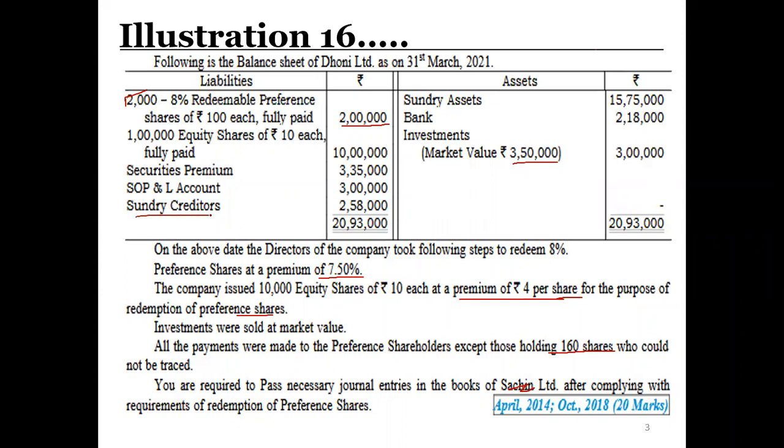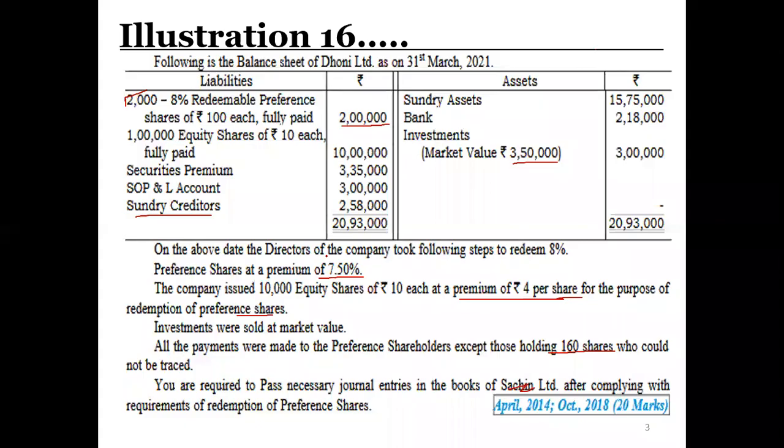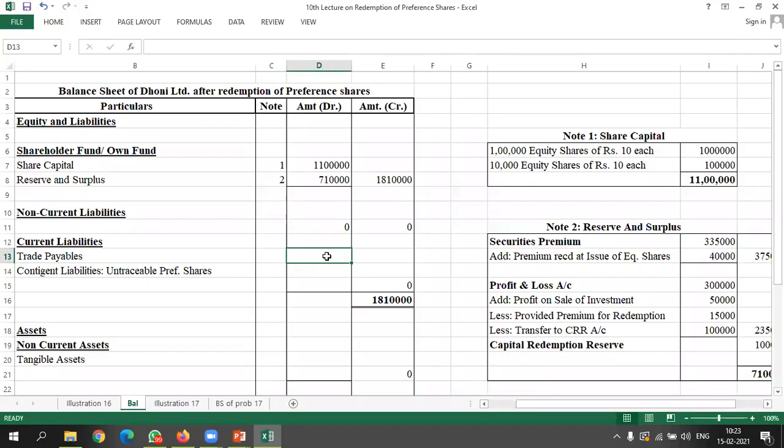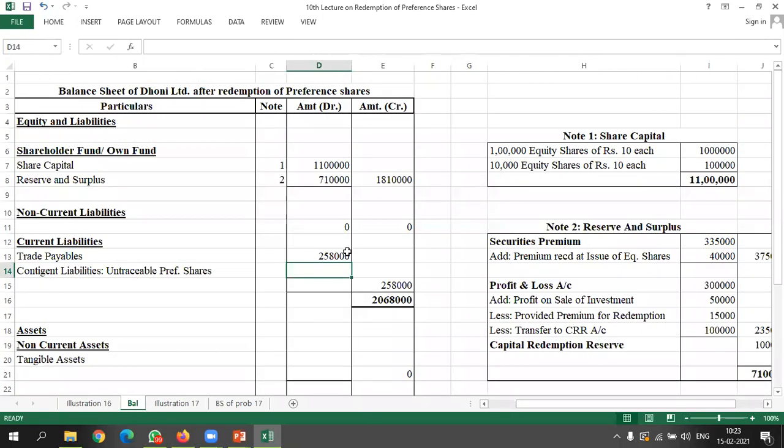Yes, we have only current liability. So come here, current liability: sundry creditors will be called trade payables. How much trade payables we have? Let's see, 2,58,000. We also have a contingent liability, under which we have untraceable preference shares, which we could not trace, and their amount is lying with us. How much is the amount for that? Here we have already calculated 17,200. So here we will write 17,200. So total current liability we have 2,75,200.